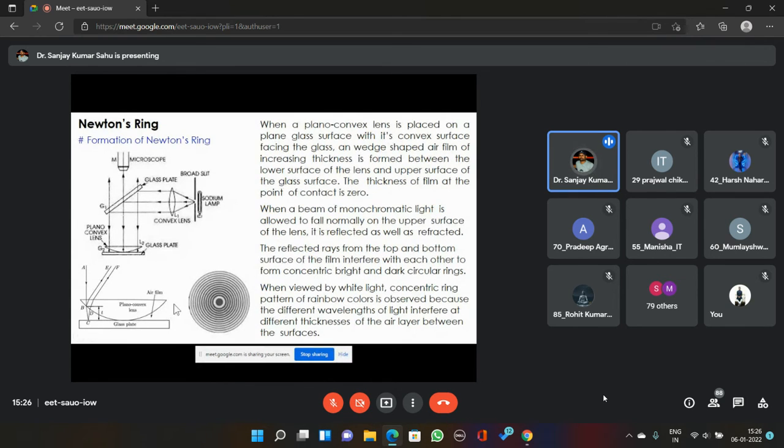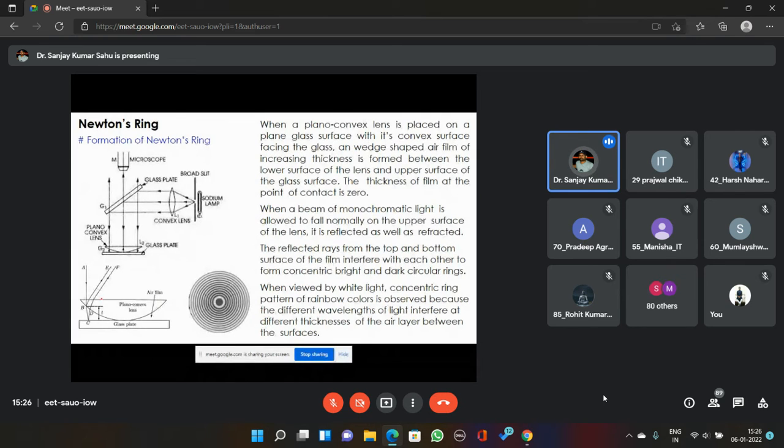Now, to obtain Newton's ring, the first important thing is to form a wedge-shaped thin film. The wedge-shaped thin film can be formed by keeping a plano-convex lens over a plain glass plate, as shown in this figure. Plano-convex lens means one side is plane, the other side is convex.